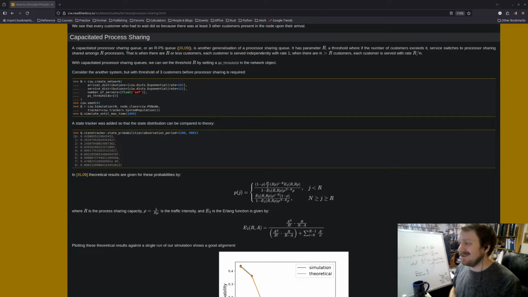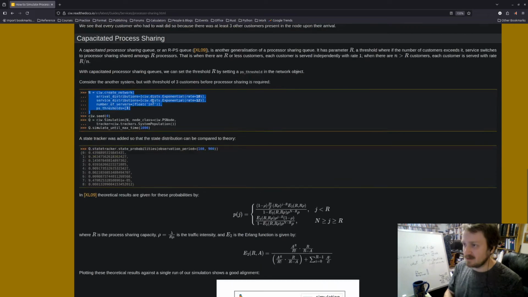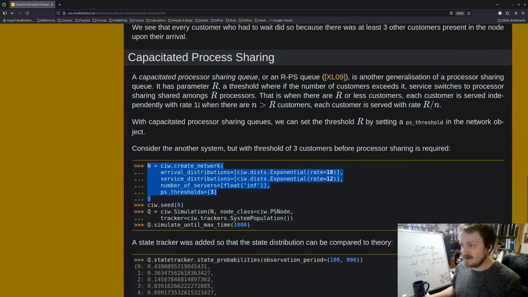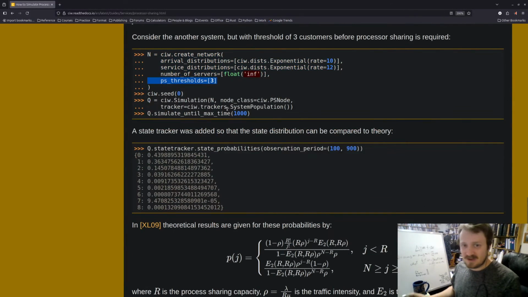So in this example that they have in the documentation, we just have almost the same network definition as we usually have. Maybe I'll make this a little bit larger for you folks. Except that we've set this processor sharing parameter to 3. And for the sake of their example here, they set a system tracker to keep track of the system population.